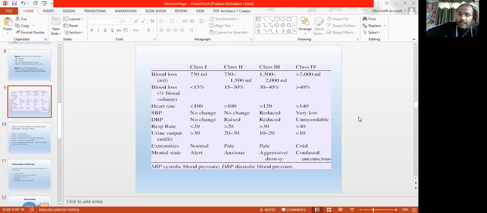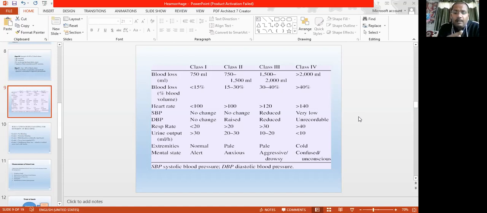And one very important thing, the urine output. It is more than 30 ml in class 1, meaning there is no change. A normal adult, male or female, has a urine output of 0.5 to 1 ml per kg per hour.